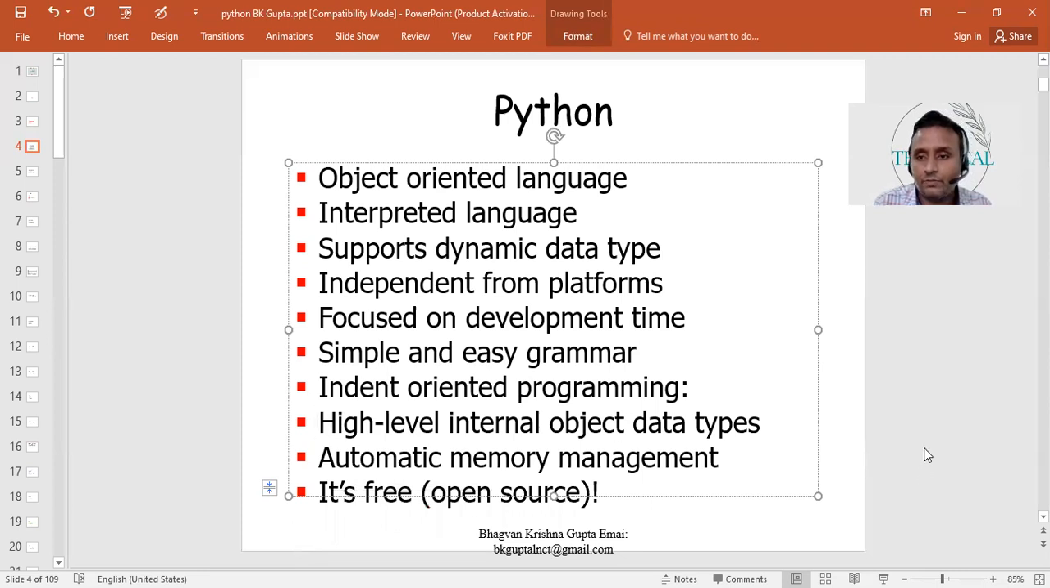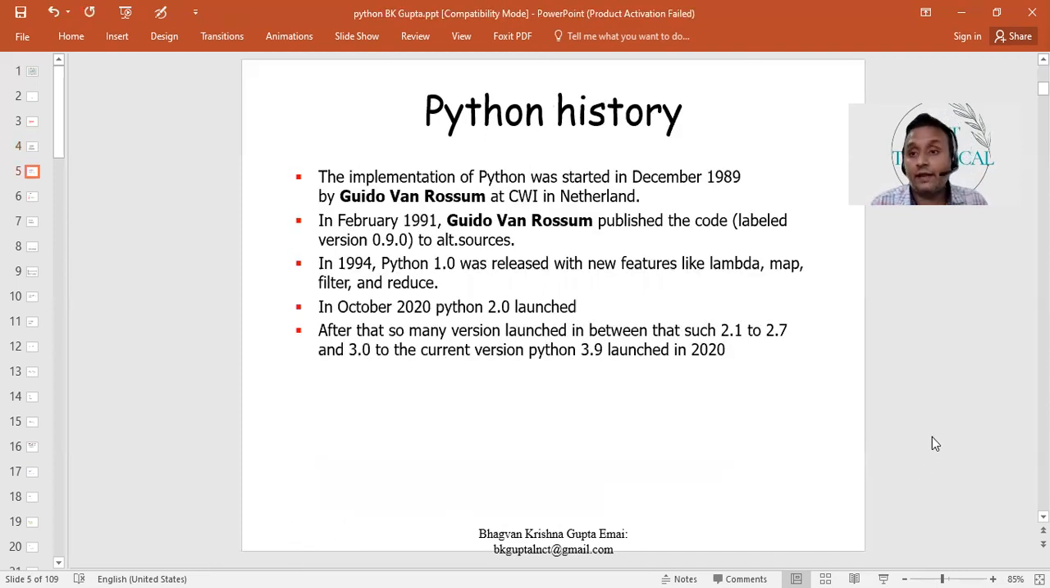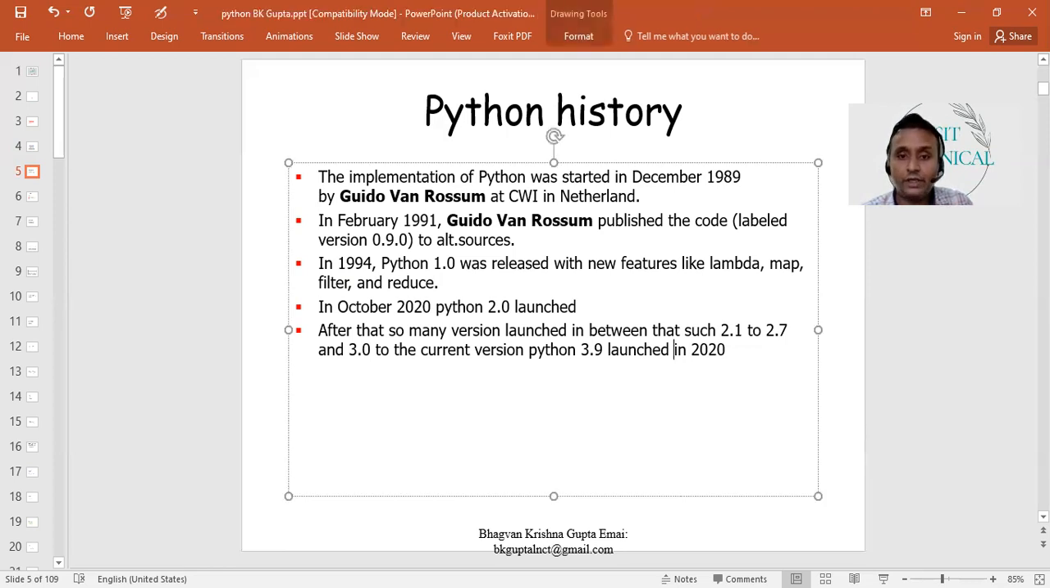Python was developed in the year 1989 by Guido van Rossum in the Netherlands. After that, there are many versions of Python that were developed, from 1.0 to 1.x, 3.4, and 2.1 to 2.7. Right now I am going to use 3.8, but the latest version is 3.9. So that is related to Python version history.